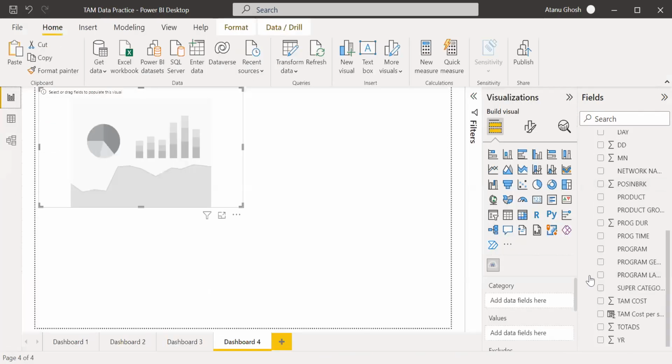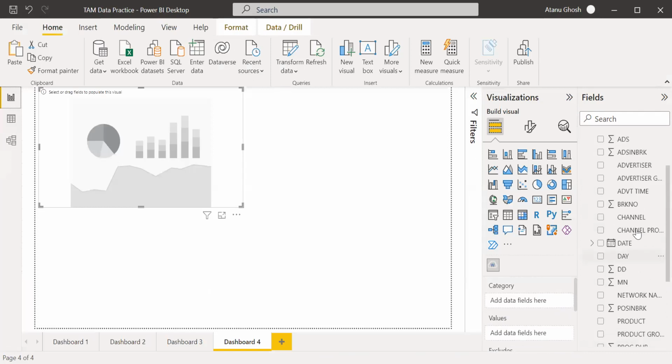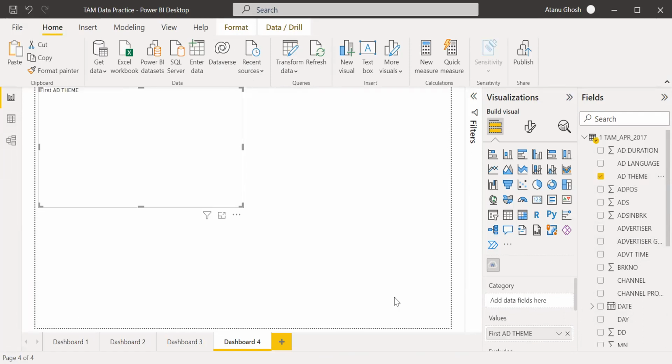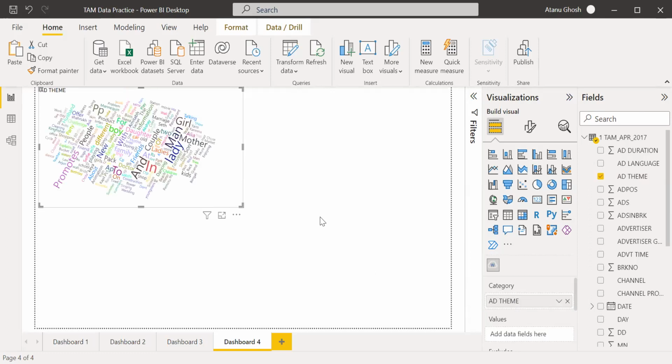So I put ad theme, the values. No, I think I have to put it over here. And I will exclude.